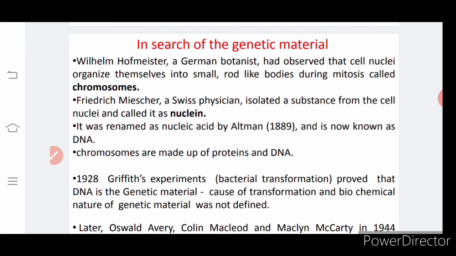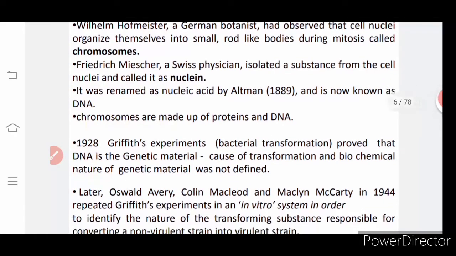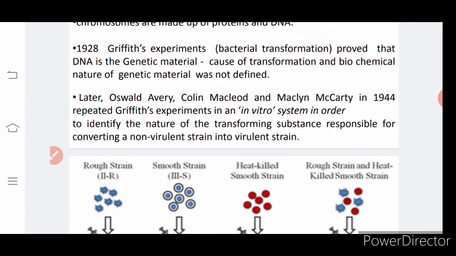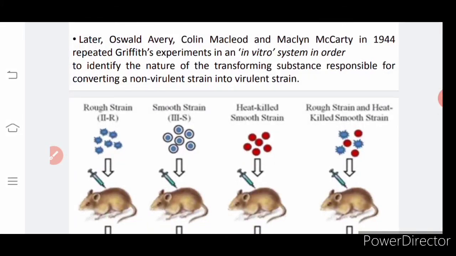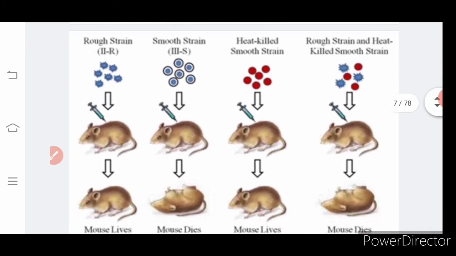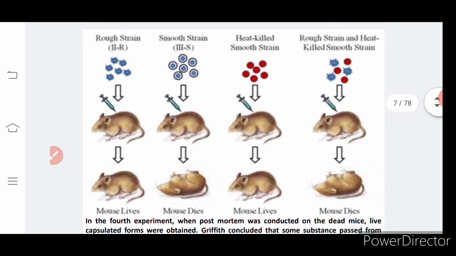Next we will learn about the genetic material. What is the genetic material? Chromosome. It can increase in quantity by the process of mitotic division. The bacterial transformation experiment, the Griffith experiment, we also know very well. That is a sexual reproduction in bacteria. Last year we have learnt. Then we have certain scientists who did the experiment and rechecked the Griffith experiment. In the Griffith experiment, as you know, we have two strains of bacteria.